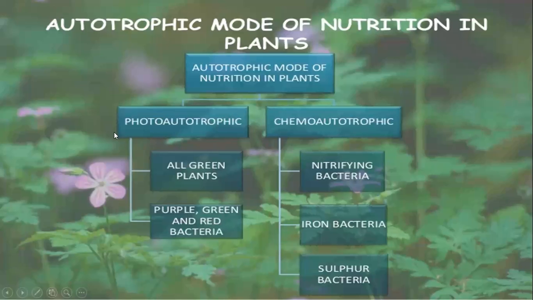Photoautotrophic nutrition occurs in all green plants. Whatever green plants you observe around you, keep in mind they have photoautotrophic nutrition, even some purple, green, and red bacteria, while chemoautotrophic nutrition is different.